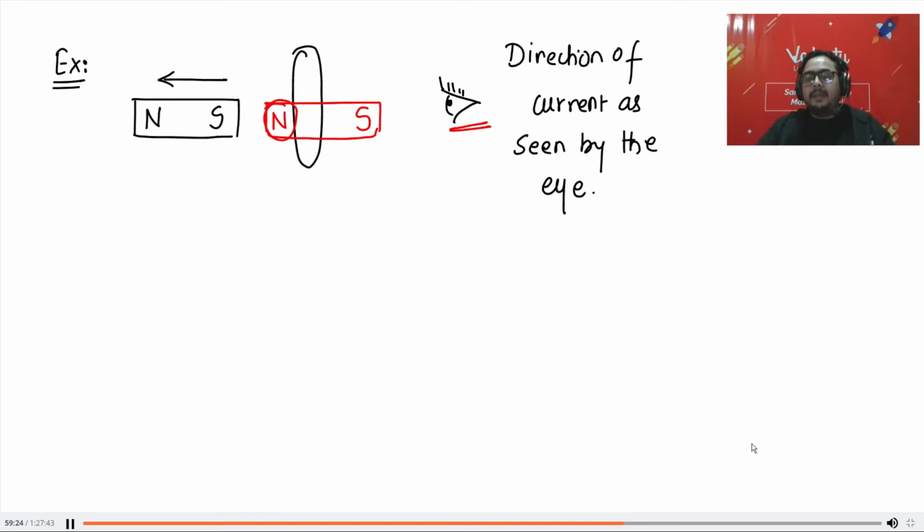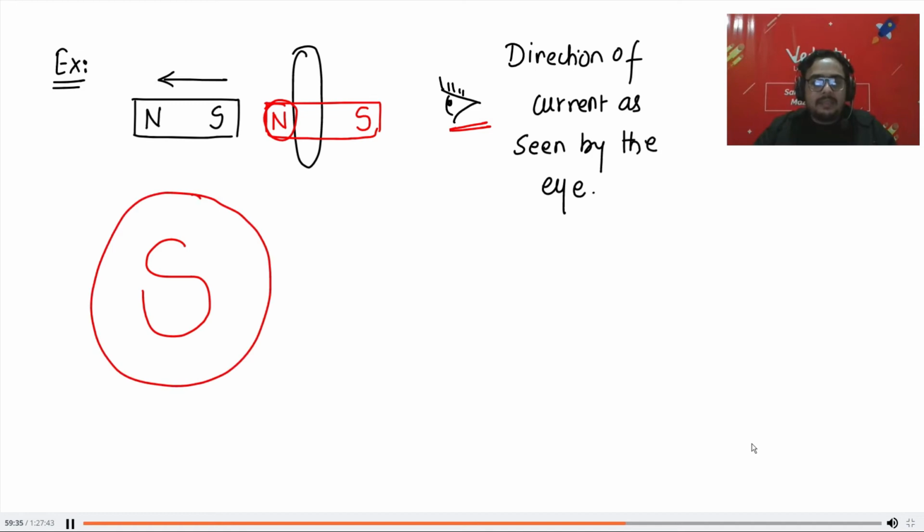Now which pole is my eye seeing? South pole. So make the S like this. Make a loop around it. Make arrows. And you get clockwise. And that is your answer.